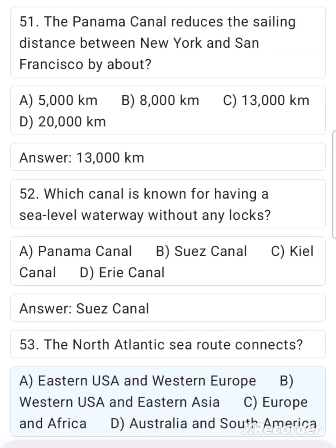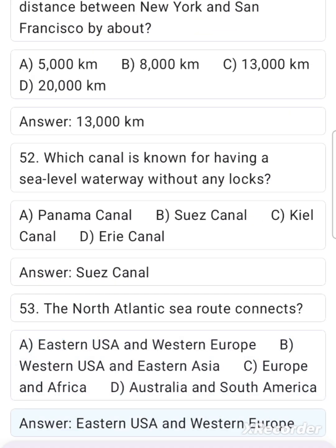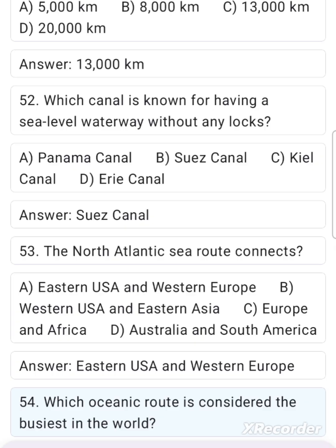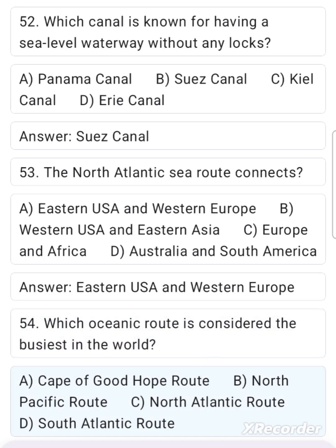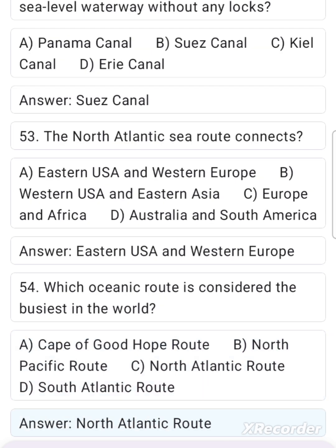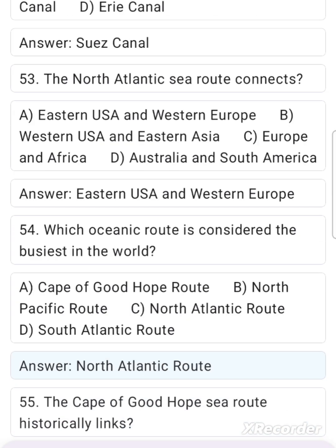53. The North Atlantic Sea route connects A. Eastern USA and Western Europe. B. Western USA and Eastern Asia. C. Europe and Africa. D. Australia and South America. Answer: Eastern USA and Western Europe. 54. Which oceanic route is considered the busiest in the world? A. Cape of Good Hope route. B. North Pacific route. C. North Atlantic route. D. South Atlantic route. Answer: North Atlantic route.